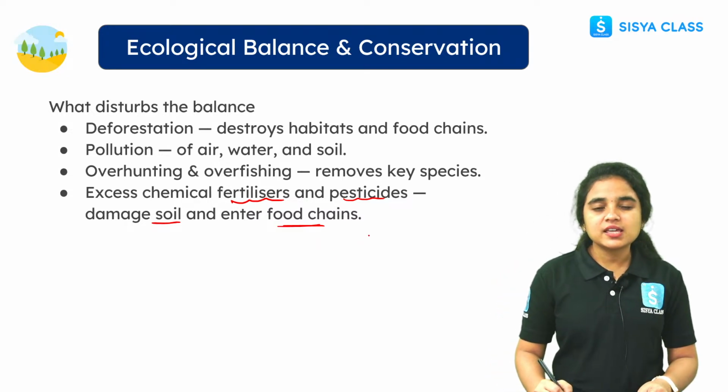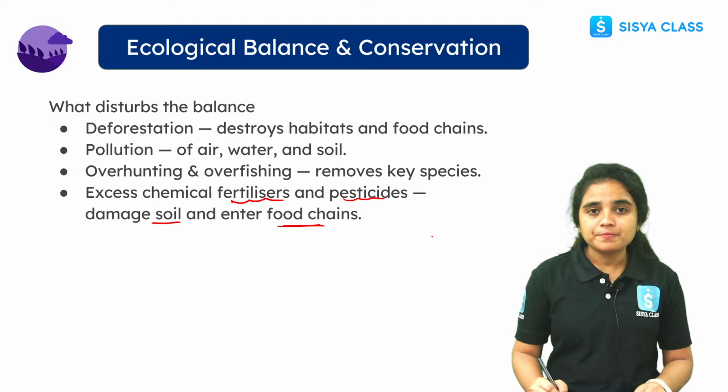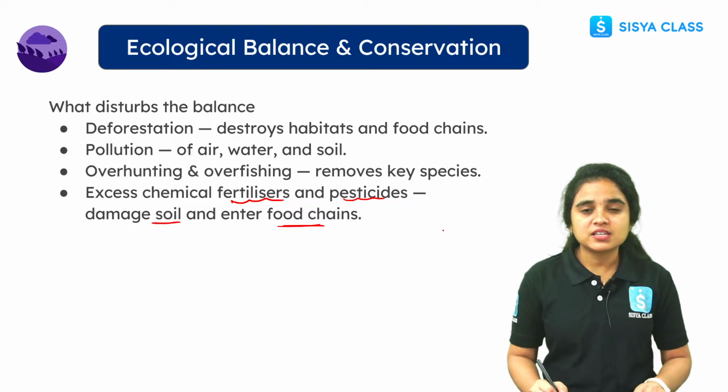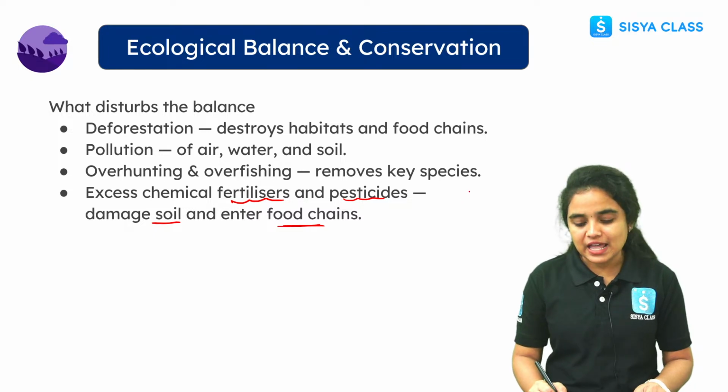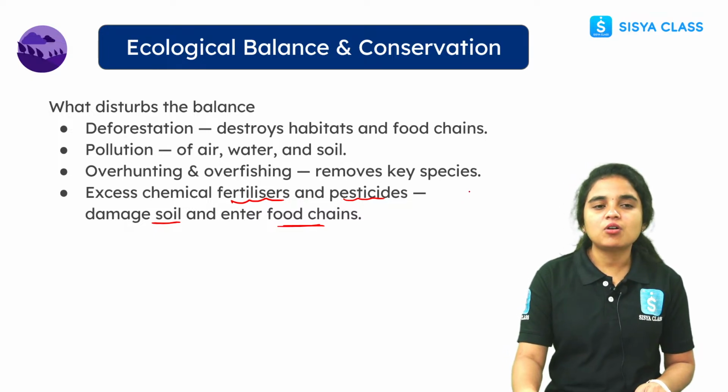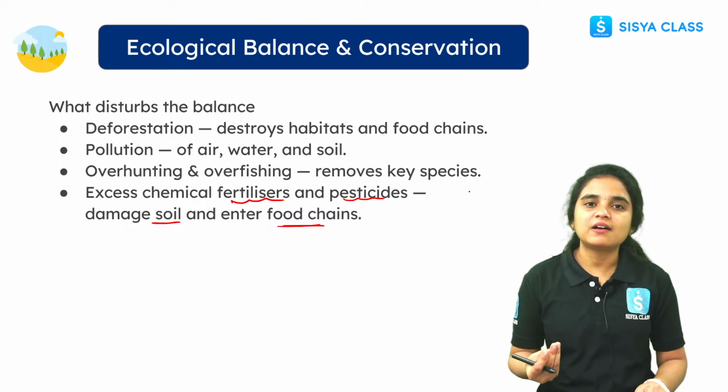So everything is important. Why do we have to protect our nature? Because if one thing starts to be disturbed, the whole nature will start to collapse. That is the reason every living organism plays an important role in our ecosystem.